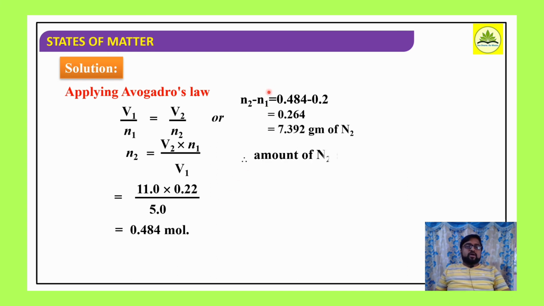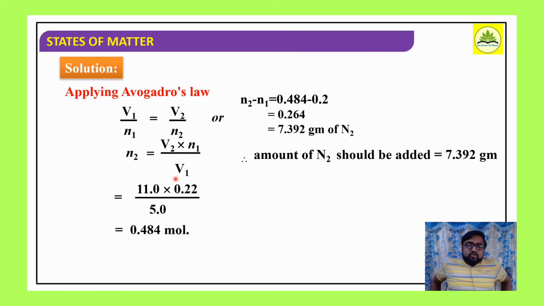Well, so how much do we already have? Already there are 0.22 moles of nitrogen present in it. What are they asking? How much nitrogen is to be added? Added means we have to subtract what is already present. So total 0.484 mole, out of which 0.22 moles are already present. So the remaining will be 0.264 mole of N2 to be added.